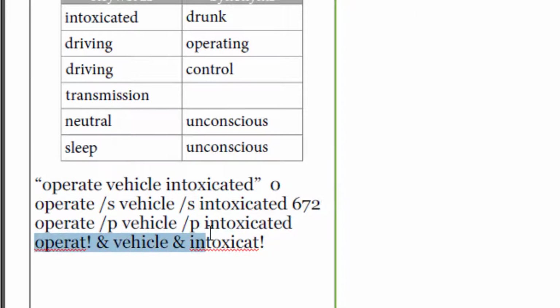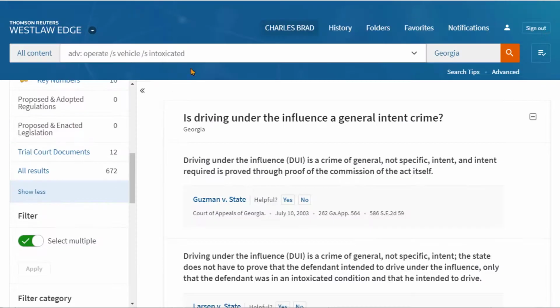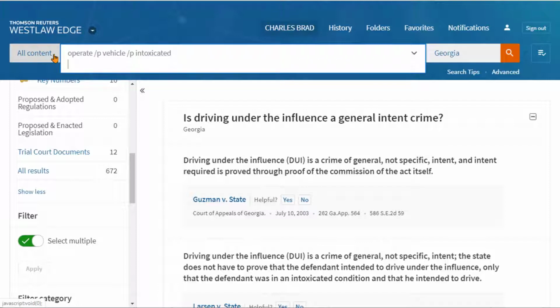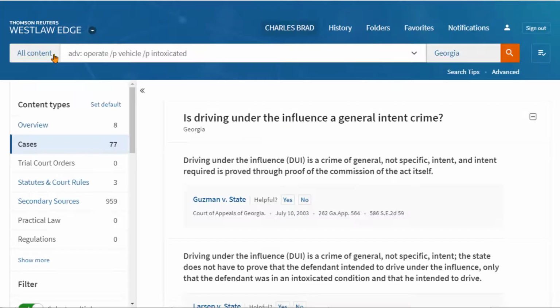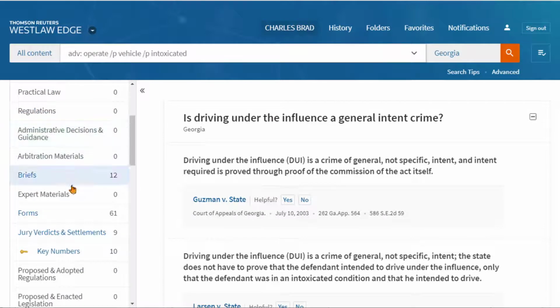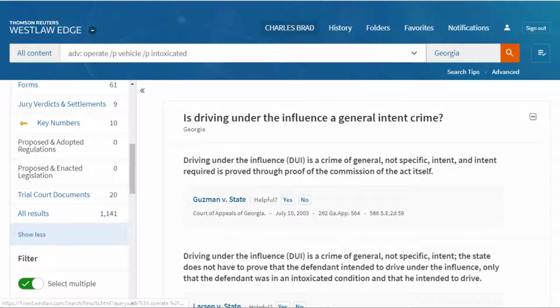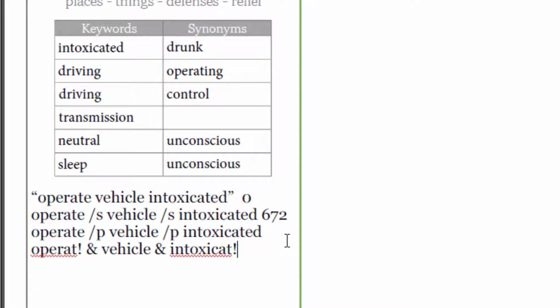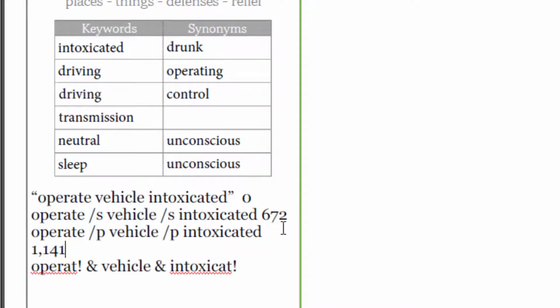Okay, now we'll do within the same paragraph. So now that will give us even more because it will be all of the ones from the same sentence plus even more. So that gives us 1141. Okay, so we'll put here 1141.